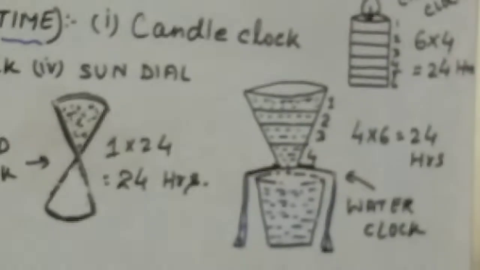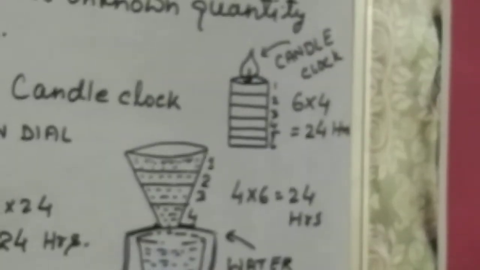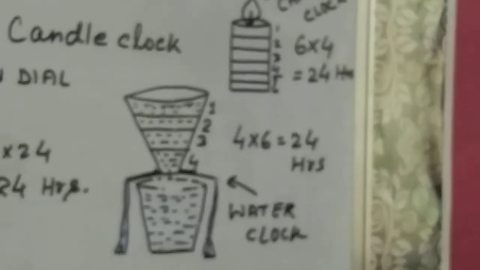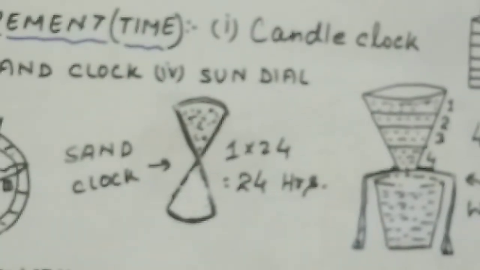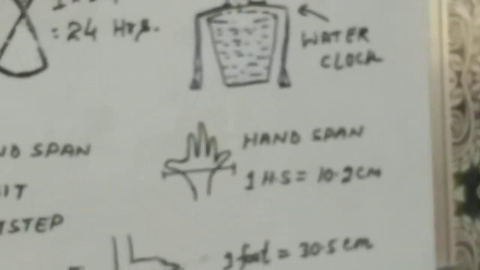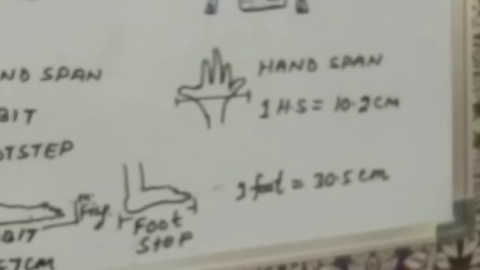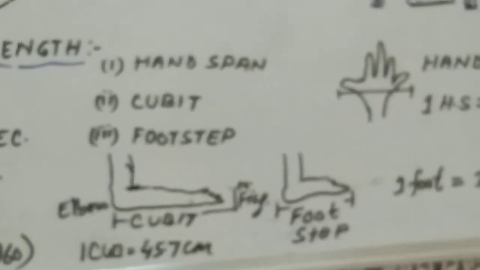See the figures. This is candle clock, this is water clock, this is sand clock, this is sundial, and come to this is hand span, this is foot step, and this is cubit.